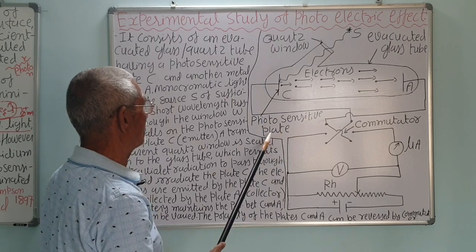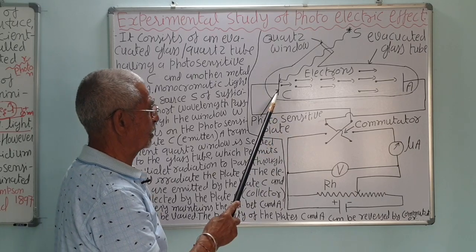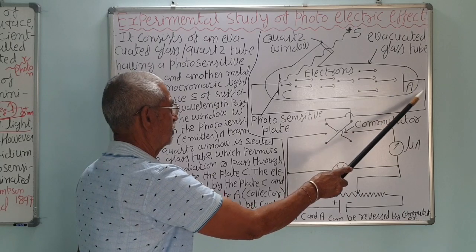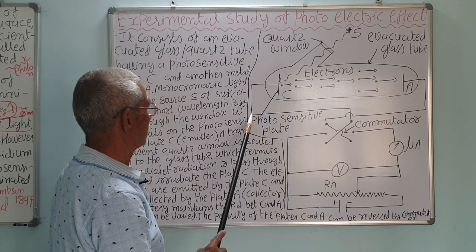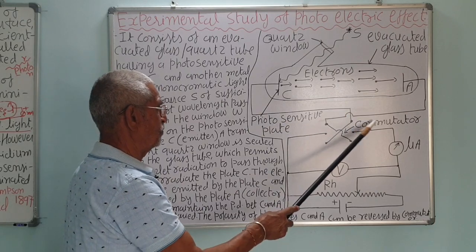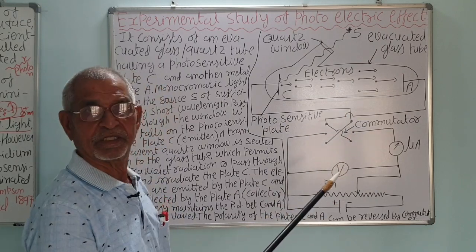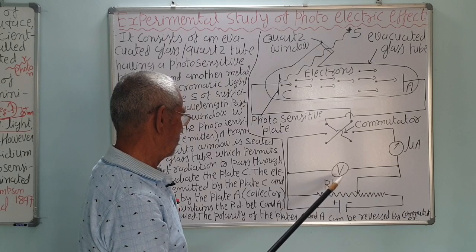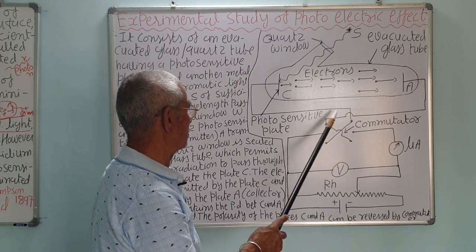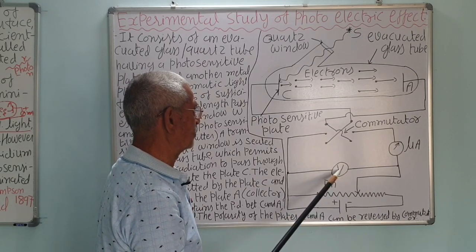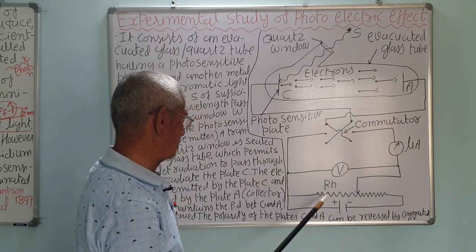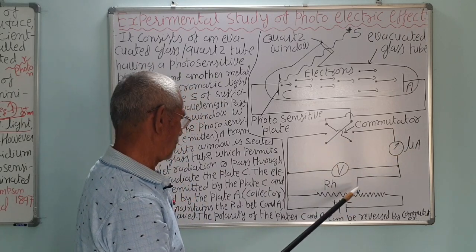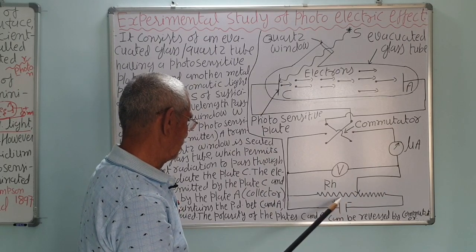This photosensitive plate C is called the cathode. This is the anode, because it is connected with the battery through the commutator. The commutator is used so that you can reverse the current also. A voltmeter is put in the circuit in parallel, which measures the potential difference. The microammeter measures the current in the circuit. This is a rheostat to change the voltage. This is a battery. Correct?